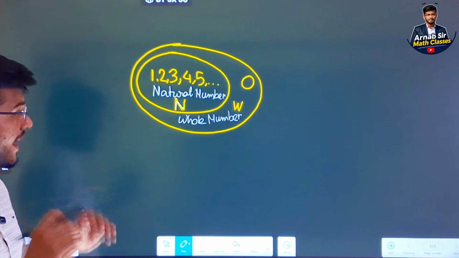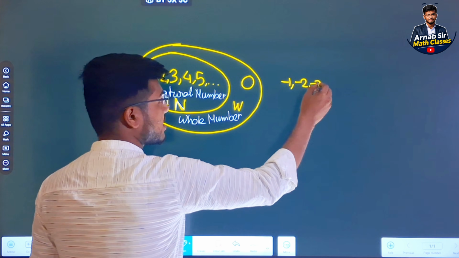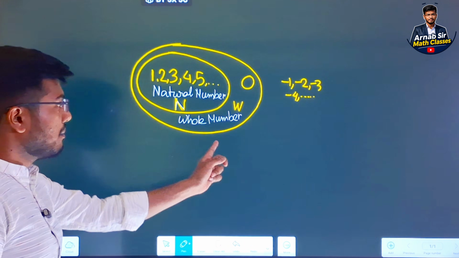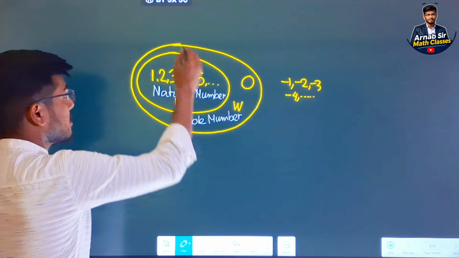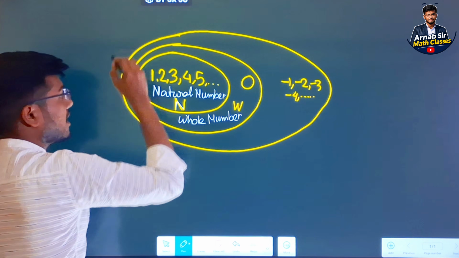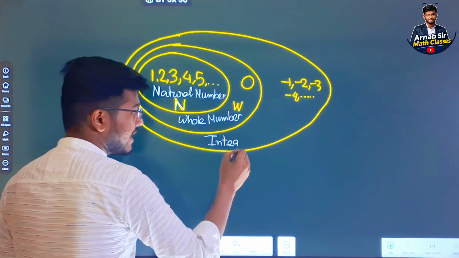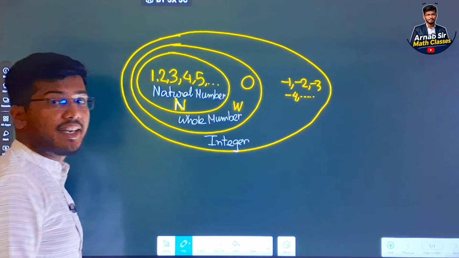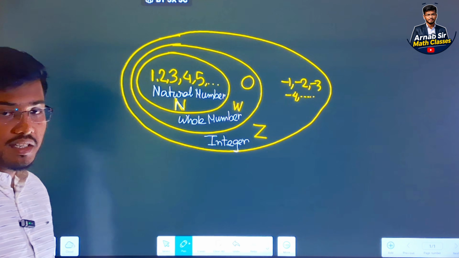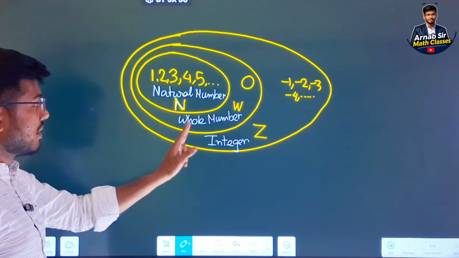Done. The next numbers. Suppose we take -1, -2, -3. All numbers are negative. So whole numbers along with the negative numbers, the total numbers we call the integers. We can represent the integer by Z. So up to now we know natural number, whole number and integer.